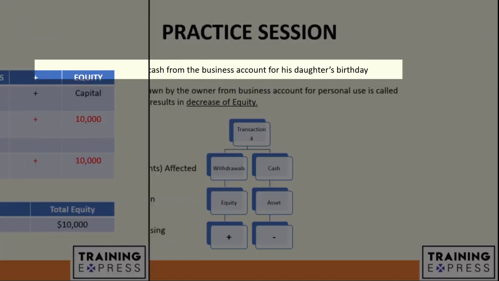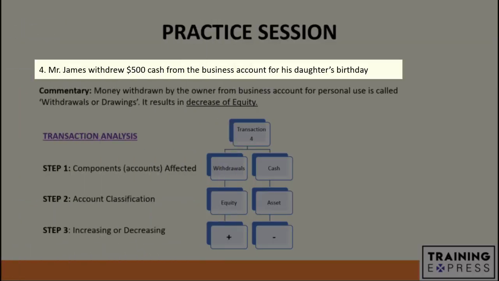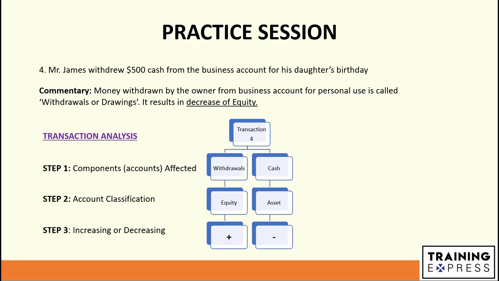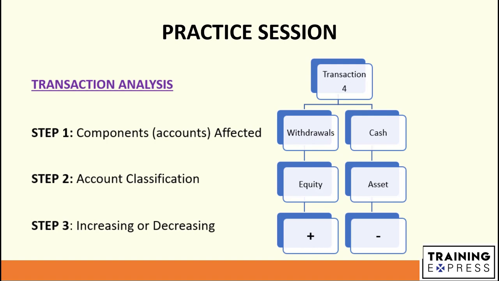$10,000. Transaction number 4. Mr. James withdrew $500 cash from the business account for his daughter's birthday. Commentary. Money withdrawn by the owner from business account for personal use is called withdrawals or drawings. It results in decrease of equity.